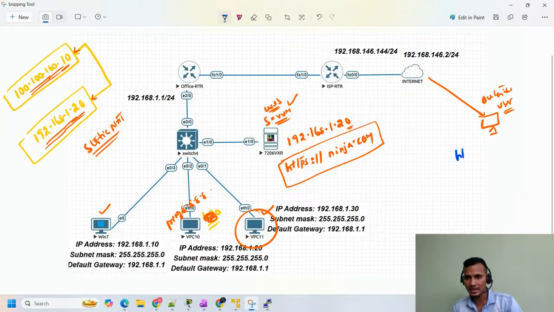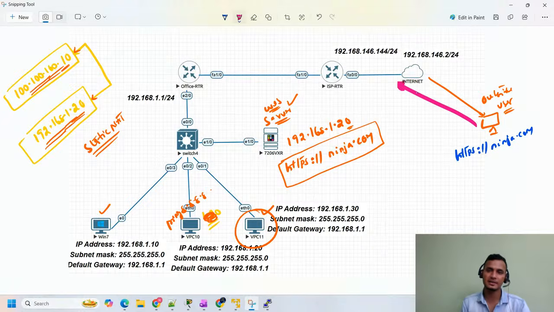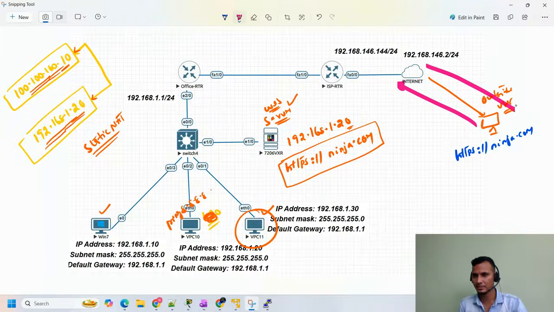When he tries to access https://ninja.com, that request will come to the internet first. In the internet we have a global DNS, I told you. This is going to give the IP address 100.100.100.10.